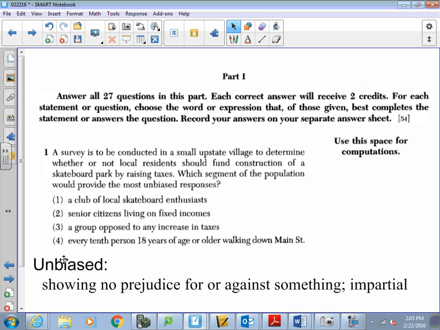But if you look at number 4, it just says every 10th person 18 years of age or older walking down Main Street. Now, that is going to be a random sample because that 10th person walking down could be a skateboard lover. They could be someone who doesn't like skateboards. They could be an older person, a younger, so you're going to get a random sample, which is going to be an unbiased sample. So number 4 is going to be your answer there. Number 4. All right.